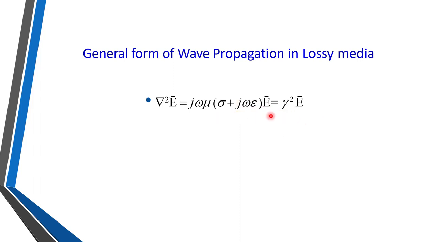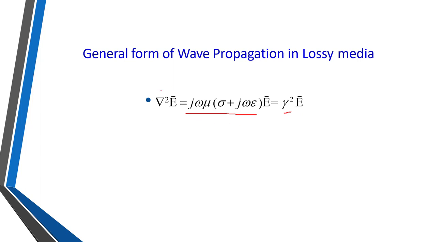This is the small equation we got for lossless media. But for lossy media, del square E bar is equal to j omega mu in bracket sigma plus j omega epsilon into E bar, and we call this term gamma square. So it is equal to gamma square into E bar.